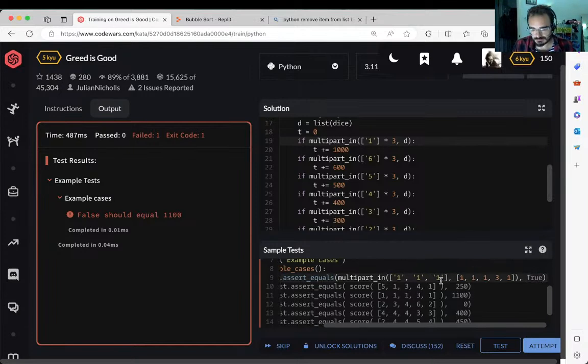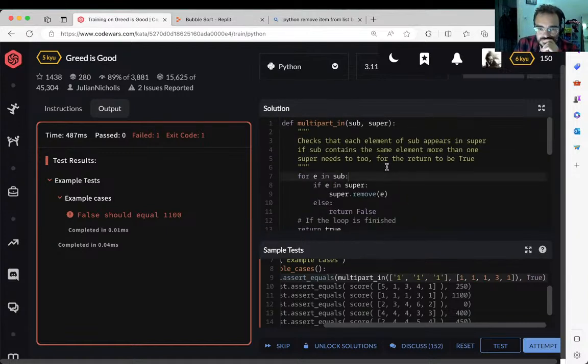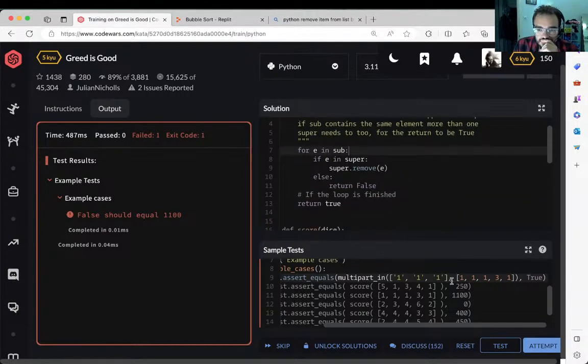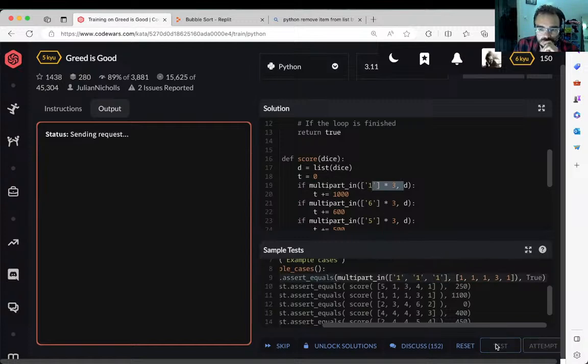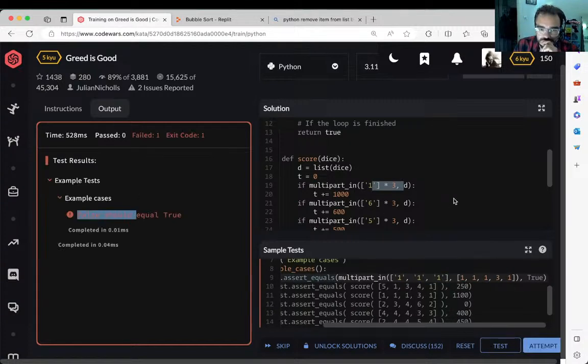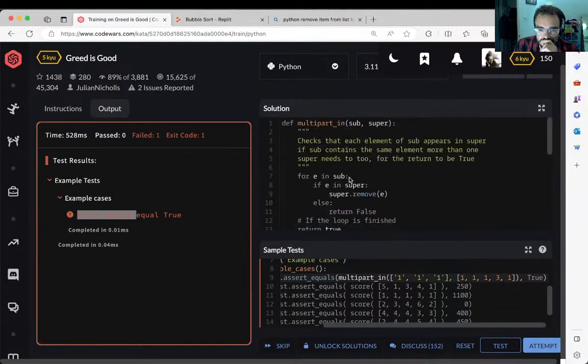So my extra little test case, well, that needs to be fixed first, right? So multipart has the problem in that I've given it 3 ones like this rather than like that, but it still fails to return true. So now yes, false should equal true. Why does it not return true?